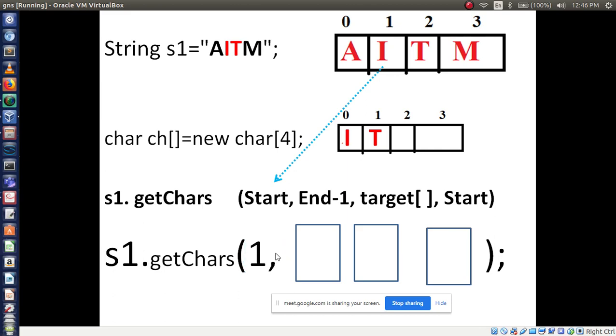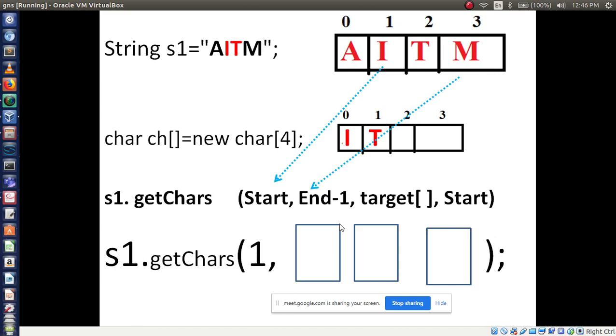Ending position is a little bit confusing, I think, but very simple. If you want to display T, then you have to mention 3, because compulsorily you have to use end minus 1. End is 2, so 3 minus 1 means 2. So I and T will be displayed like this.